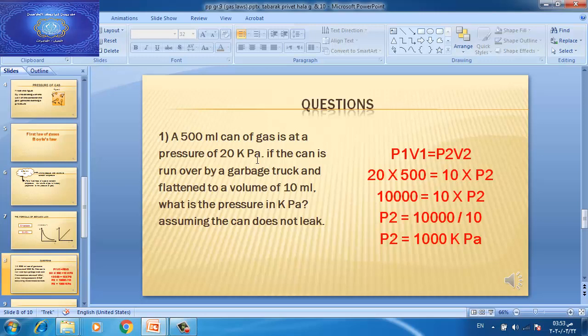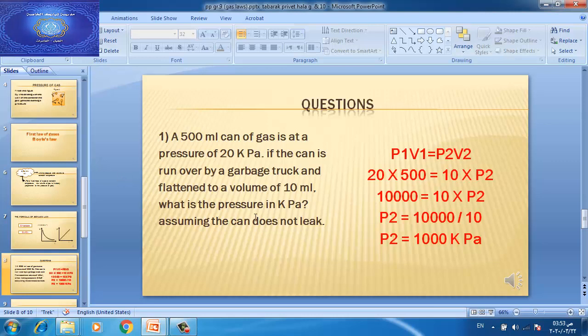If the can is run over by a garbage truck and flattened to a volume of 10 milliliter, so the volume was 500 milliliter and becomes 10 milliliter, and the pressure was 20 kilopascal, he asks about the second pressure, the pressure after impact.